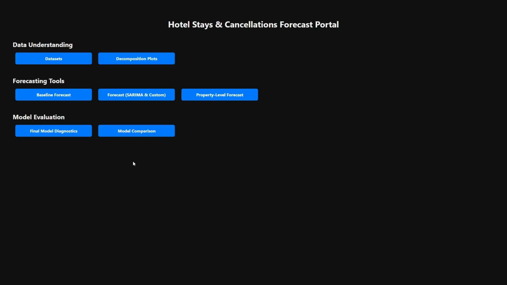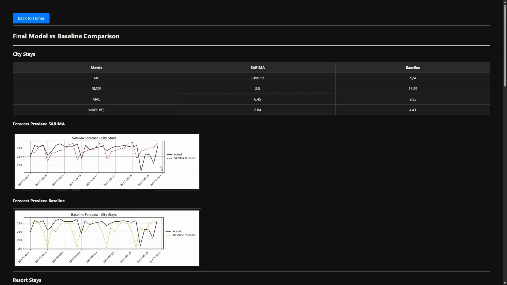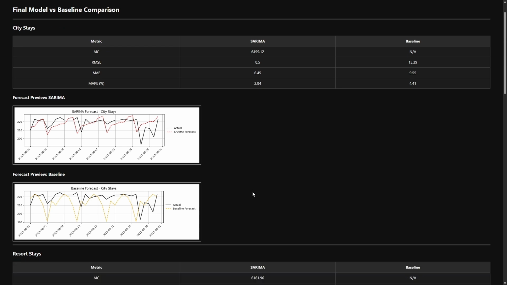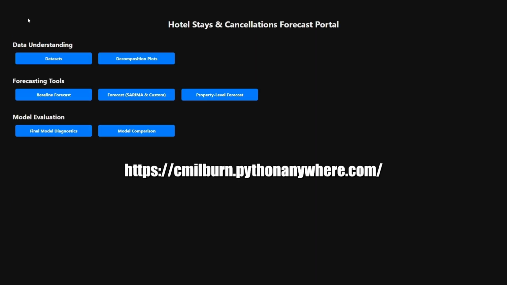In addition to the final model diagnostics, we also compare those same final models against the baseline models. In the baseline model section, we have a table that gives us the SARIMA values as well as the baseline values, and a quick actual versus predicted values plot for each of the time series. This concludes the live demonstration of the web app.